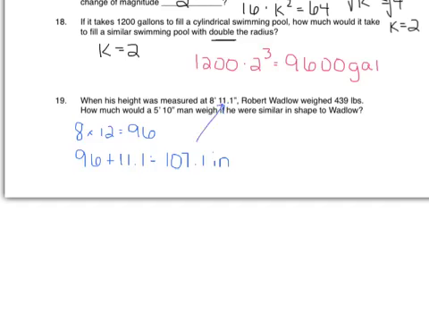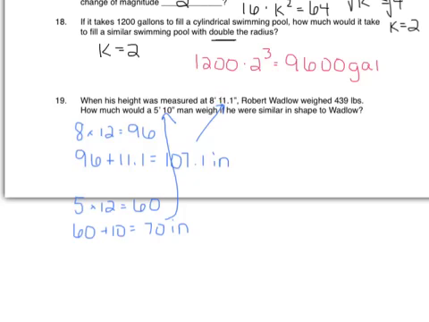Okay, so that's really this. And then the 5 foot 10 man, 5 feet times 12 inches is 60. And then I'm going to take that 60 and add the other 10 inches to get 70 inches. And that's really this, the 5 foot 10. Okay. Now let's find my k value. So we want to turn this height into this height. Okay, because I'm comparing this guy to this guy.